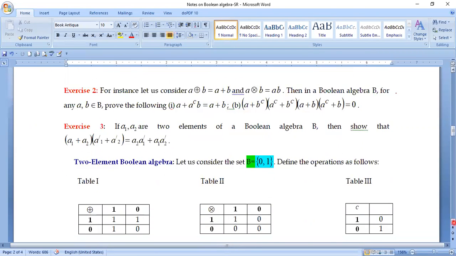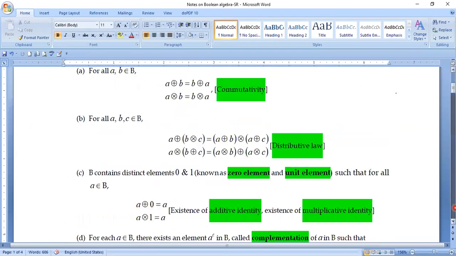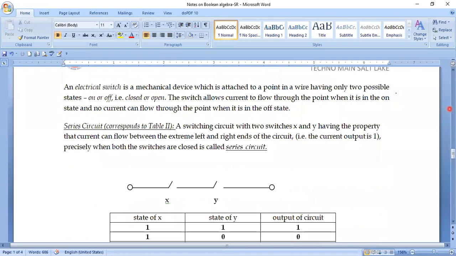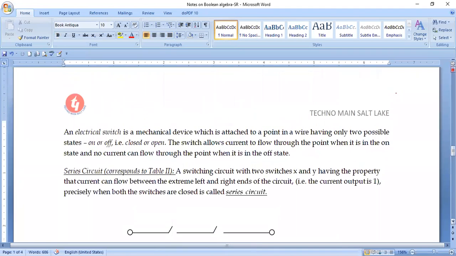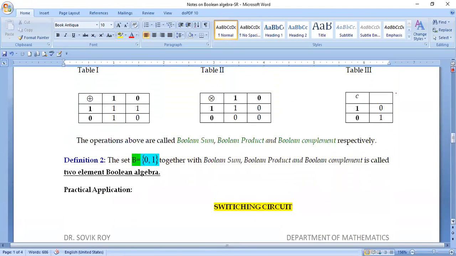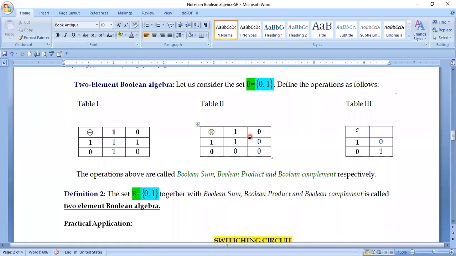And here we have this particular thing which is called two-element Boolean algebra. What is happening over here in this two-element algebra? Instead of considering an infinite set, we are considering actually a finite set with two elements only, 0 and 1. And the Boolean sum, Boolean product, Boolean complement defined on this particular two-element set is defined as follows.